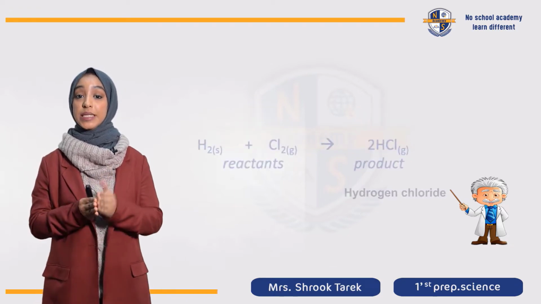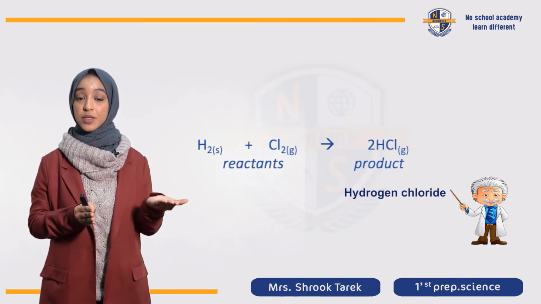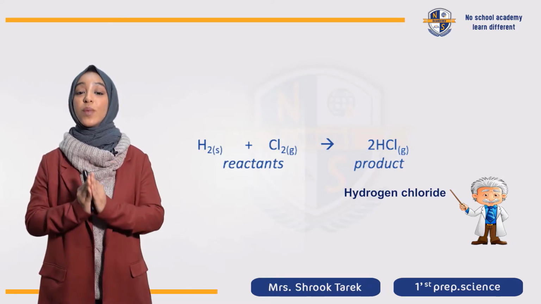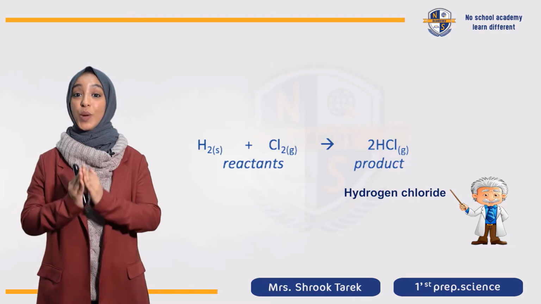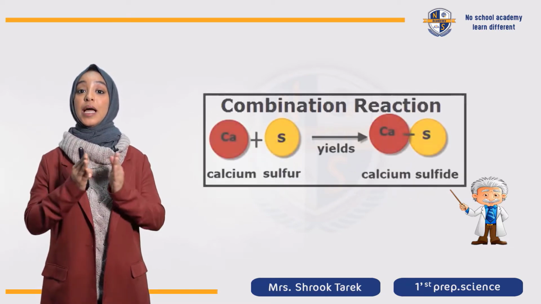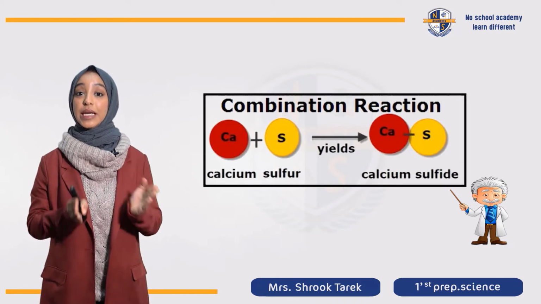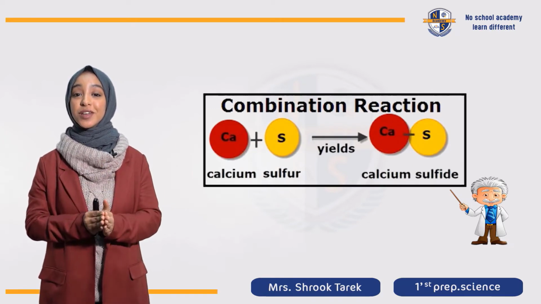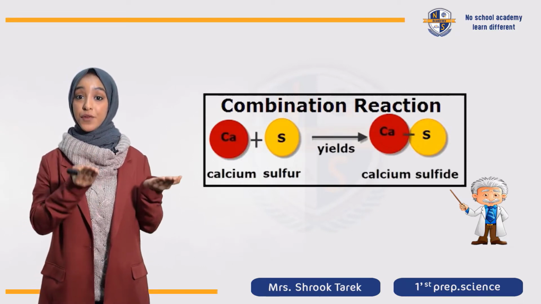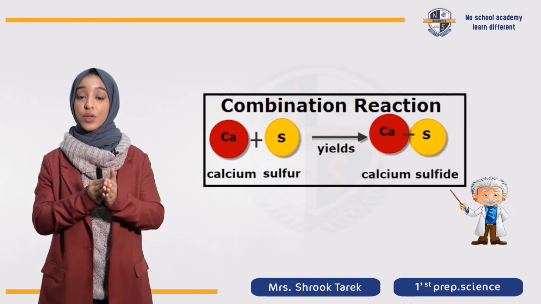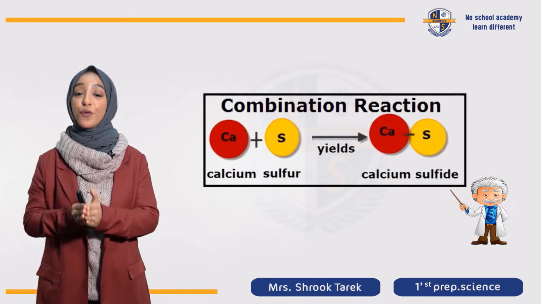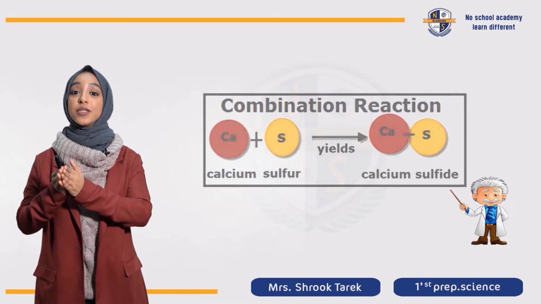Another example is hydrogen, which is an element. It reacts with another element, chlorine, to form 2HCl, which is hydrochloric acid. Another example of element with another element in a direct combination reaction: calcium element reacts with sulfur element and both react together in a direct combination reaction to form calcium sulfide product.